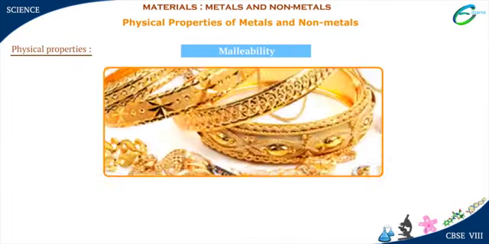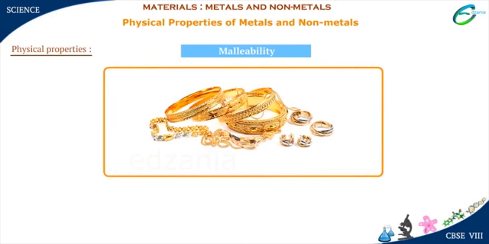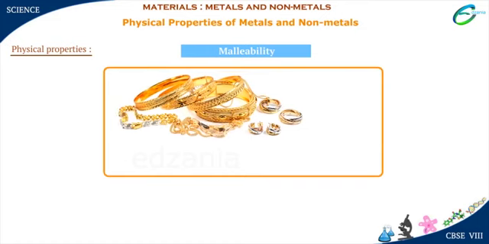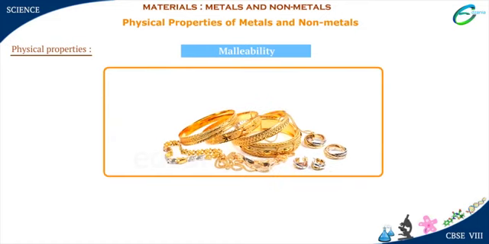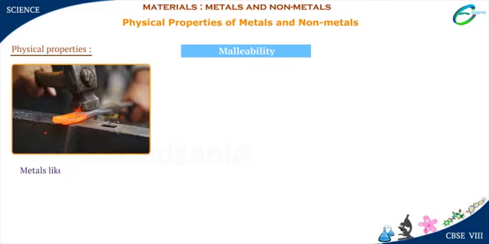Malleability. Gold jewelry has a variety of beautiful design patterns. But have you ever wondered how they have been given different shapes? This is because metals like gold and silver can be bent and shaped as desired. Metals like iron and aluminium can also be beaten into sheets.